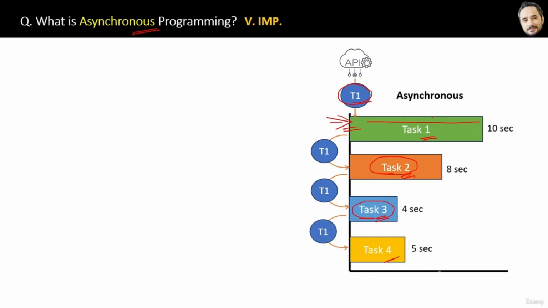Great. Now you have the most important point about single-threaded asynchronous operations. And the point is that our single thread T1 is just initiating the task and not waiting for its completion. So now you can imagine how in this case our tasks are running concurrently. And if you remember, in the synchronous way, the total time was 10 plus 8 plus 5 plus 4 plus 5, 27 seconds total, which is the least time.